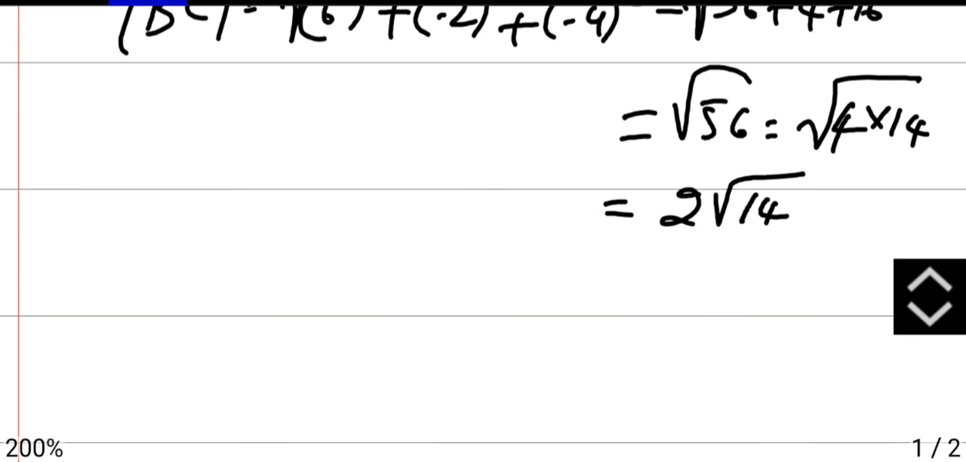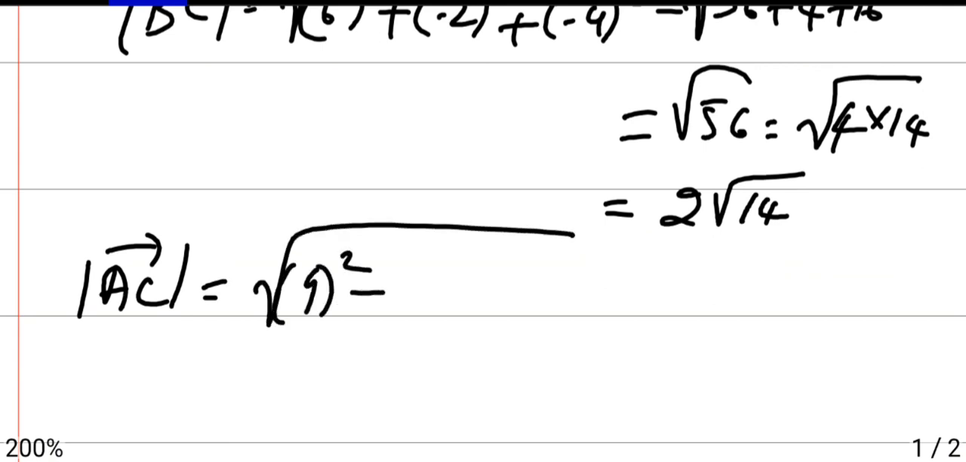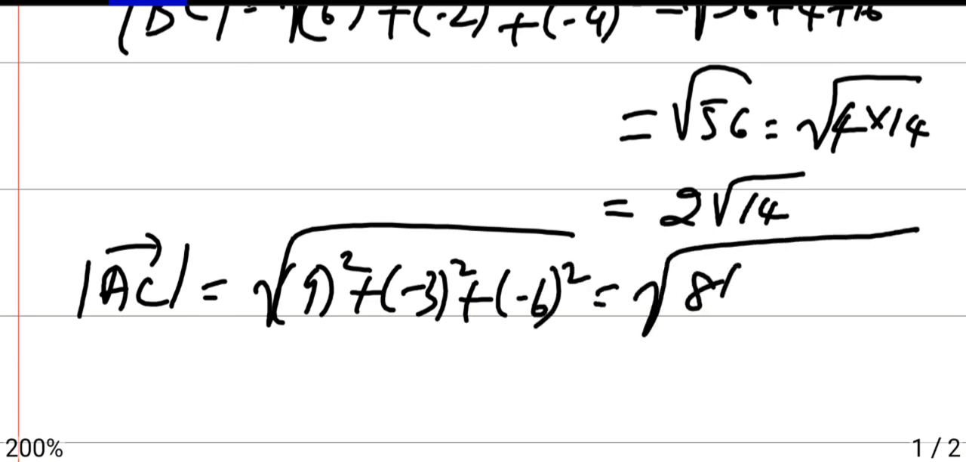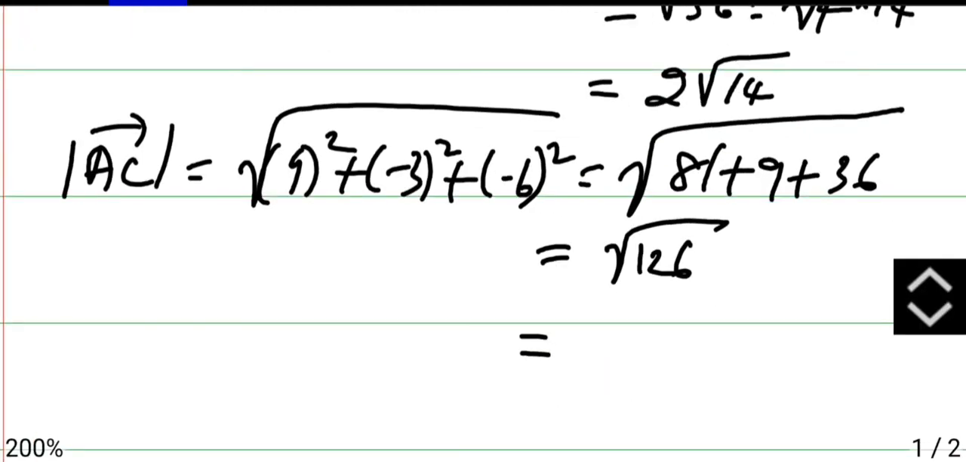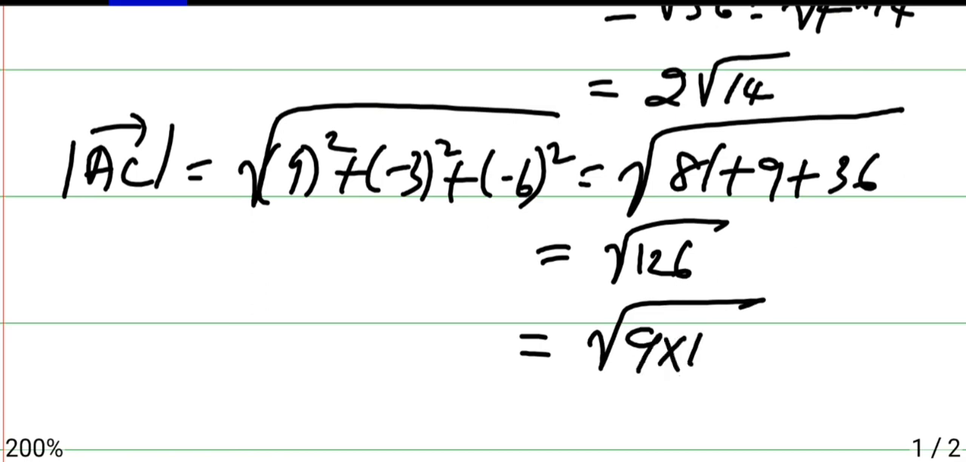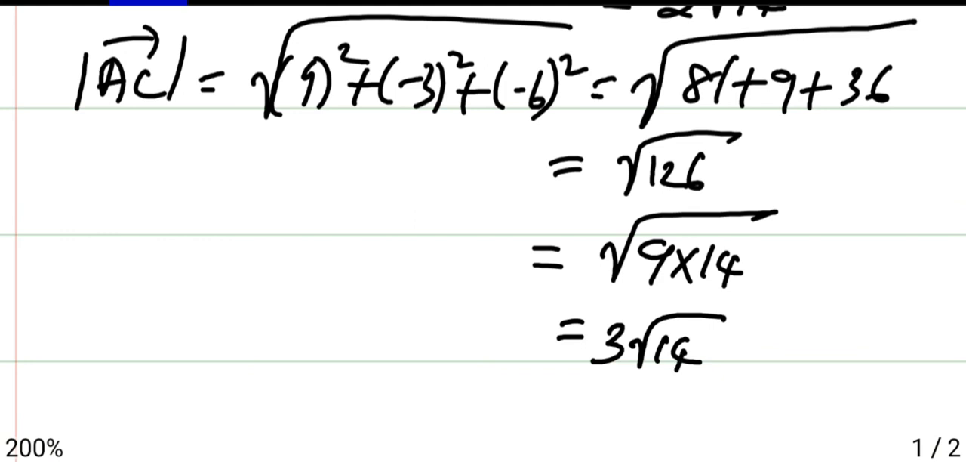Then take the next one. AC vector is root of 9 square plus minus 3 square plus minus 6 square. So it will be 81 plus 9 plus 36. So the answer is 126. 126 is divisible by 14. You just check, it is 9 times 14. So it will become 3 root 14.